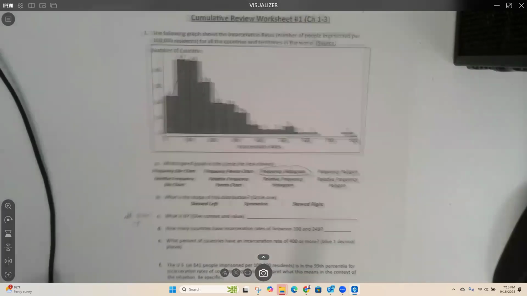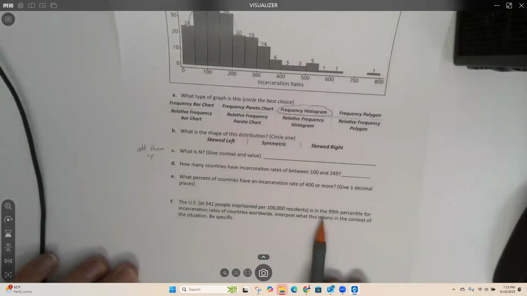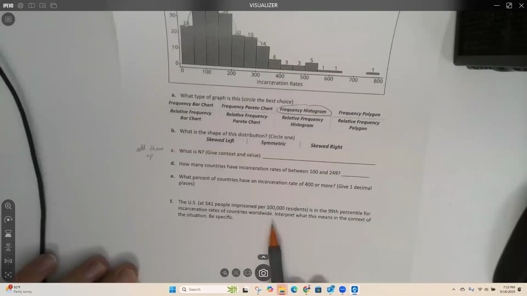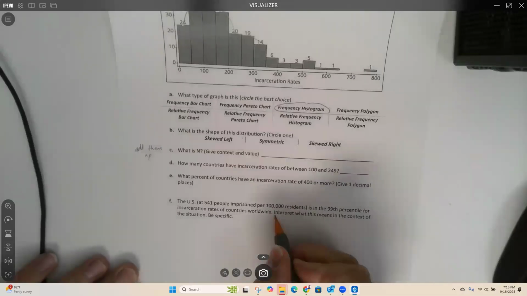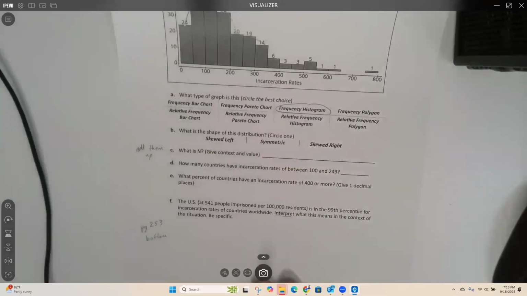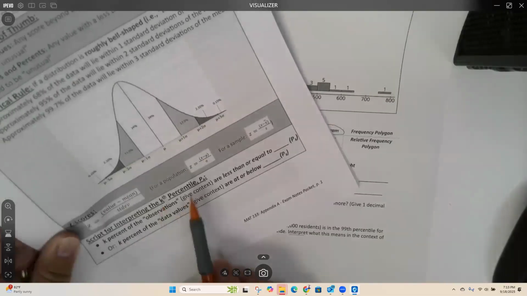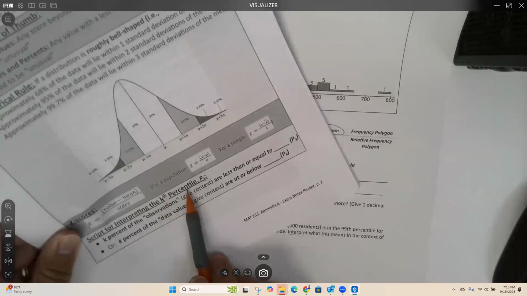Part F's the one I want to talk about, though. The U.S. is in the 99th percentile for incarceration rates of countries worldwide. Interpret what this means in the context of the situation. When we say interpret, we're looking for an English sentence, and you can find on page 253 at the bottom a script on how to interpret a percentile. So the 99th percentile, K in this case would be 99.